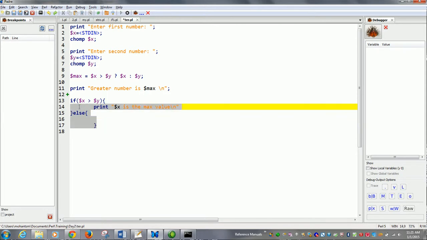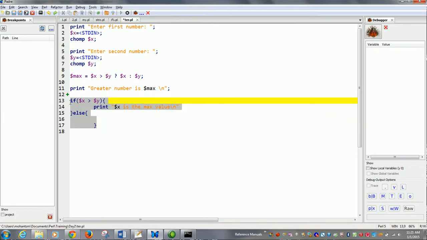So a simple one-liner can eliminate this. $max is equal to $x greater than $y, $x, $y.